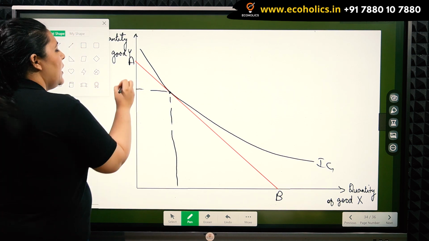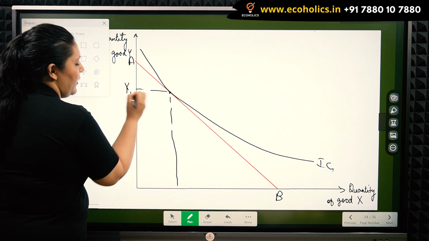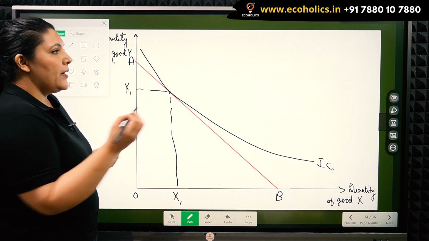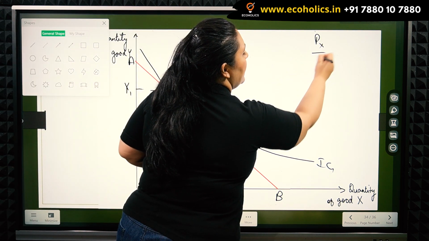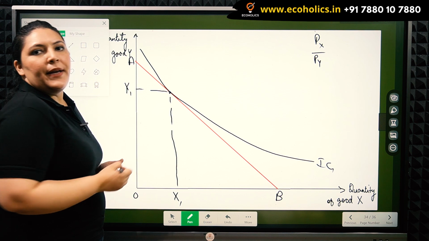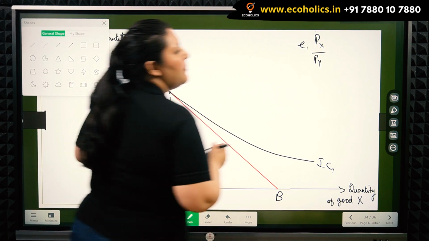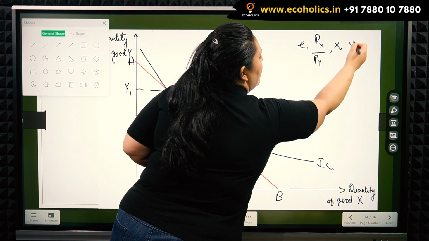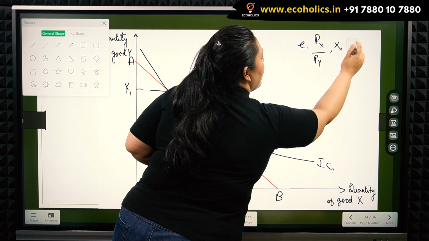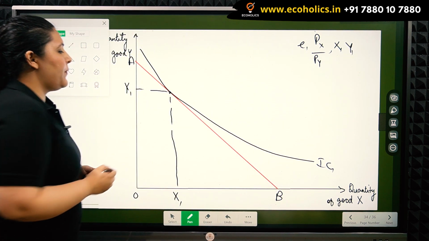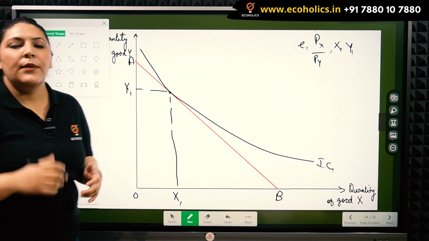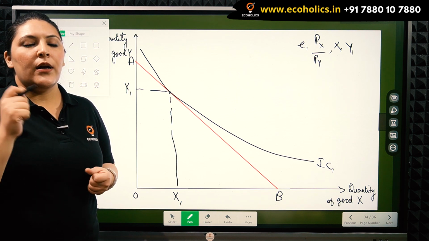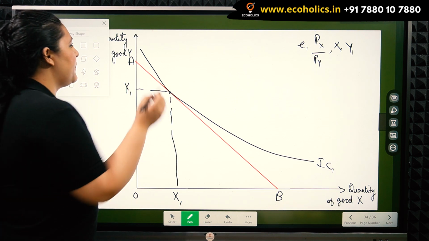He will be demanding commodity Y1, X1 at this given price line, and we can remember that the price line is depicting the relative prices Px by Py. So we have equilibrium 1 depicted by these prices and quantities X1, Y1. Now, in case the price of commodity X decreases, we are also considering commodity X to be an inferior good here.